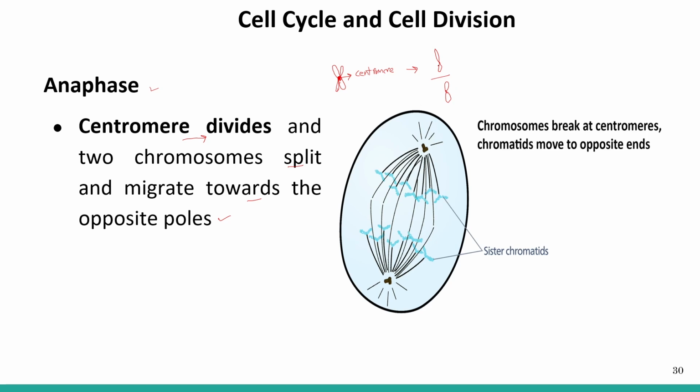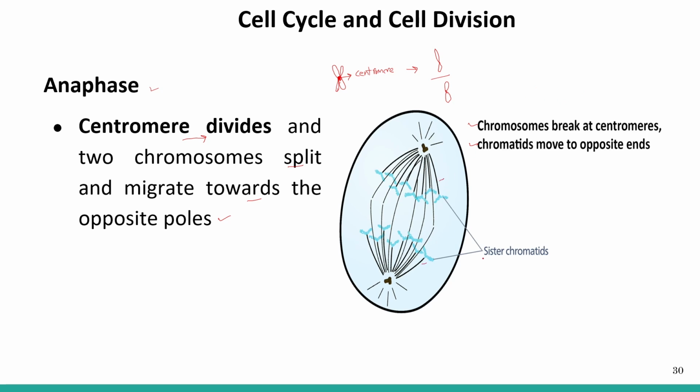This is because of the division of the centromere, and that's why it is called the equational division. So what is happening here? The chromosome breaks at the centromere and the chromatids move to the opposite poles. This was one chromatid, this was the other chromatid.